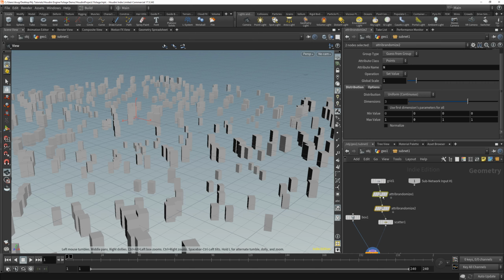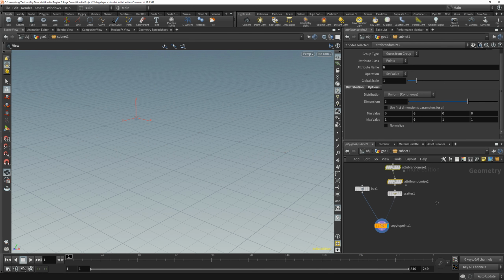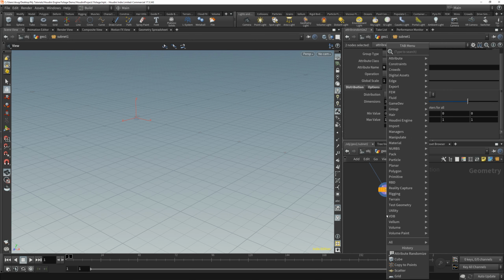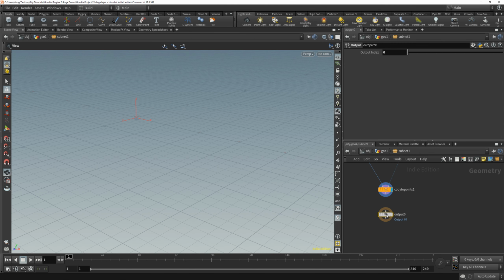I'm going to go back to my subnetwork input. Oh, also, just as a thing that you probably want to do, you should add an output node to your Houdini digital assets. That way, it doesn't matter what you have set up as the display or render node.